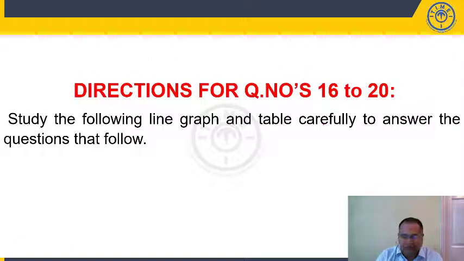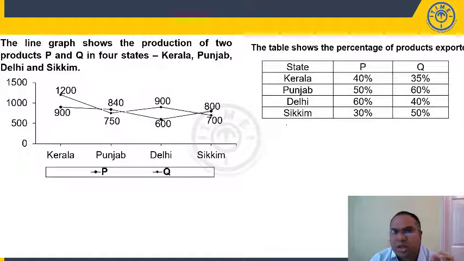Directions for 16 to 20. Study the following line graph and table carefully to answer the question that follows. So it's a line graph and table question. We have discussed that this is easy if you focus on the line graph and table. Once you write down all these values, this is an easy set to follow. This is a combination of line graph and table. This combination question you generally come across in your main examination, right?